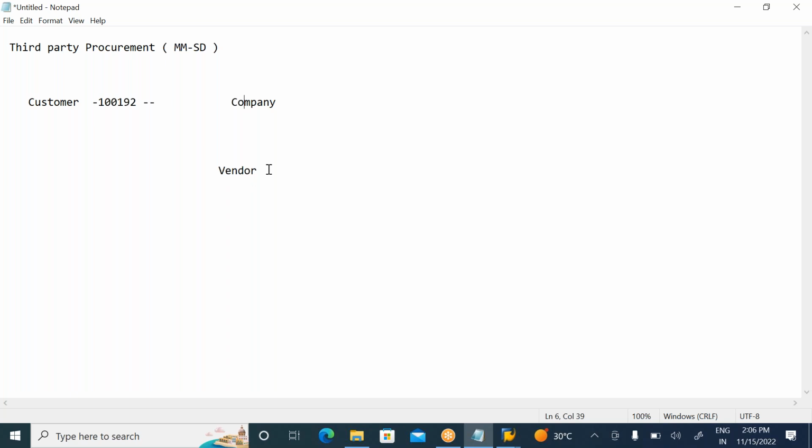Once the system creates the PR, we have the account assignment category and item category. Account assignment category is there, yes, here. And you will see the delivery address here. Now the vendor will dispatch goods directly to the customer. The vendor will send the invoice copy. Based on the invoice, we need to pay the vendor, and we will create a billing document. Based on this billing document, the customer will pay us. So this is about third party procurement.